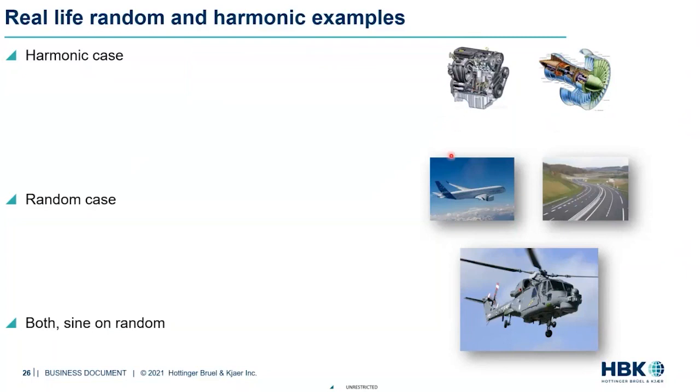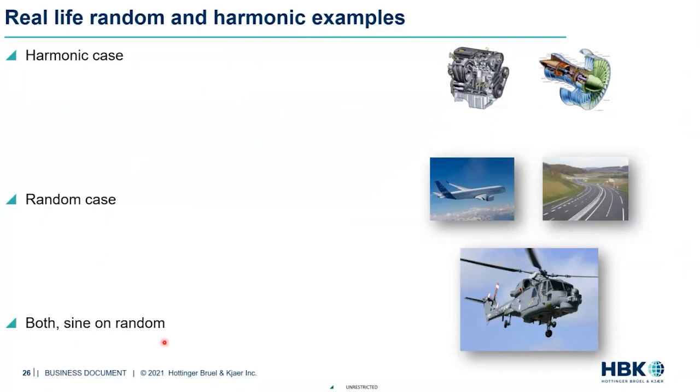Sometimes many of these components which are in use will also experience random loading. For example, an aircraft flying is going to see a lot of wind gusts depending on where it's flying and at what altitude it's flying. Similarly, a car going on the road, depending on whether it's driving on a highway versus a countryside road, is going to see different road loads coming in. So that would be a great example for a random case. Typically road loads are a good example for a random case.